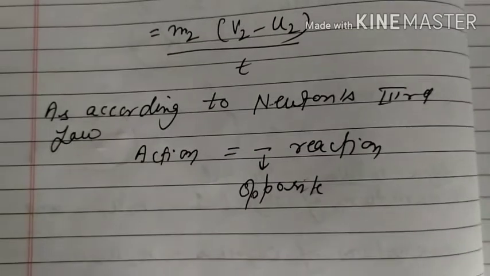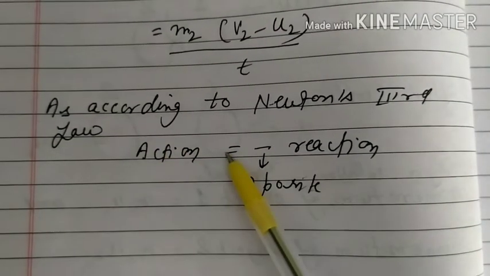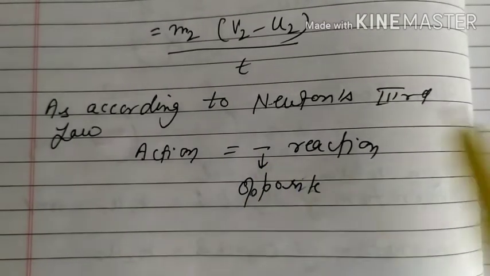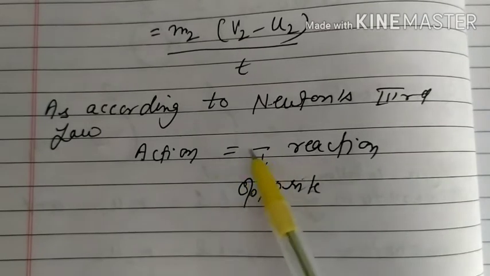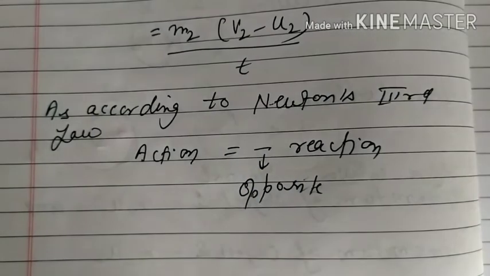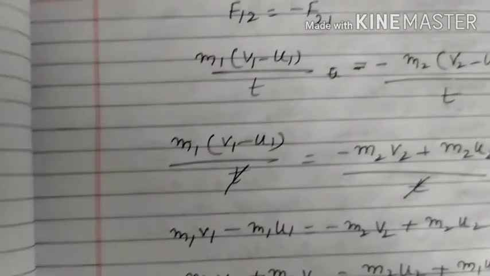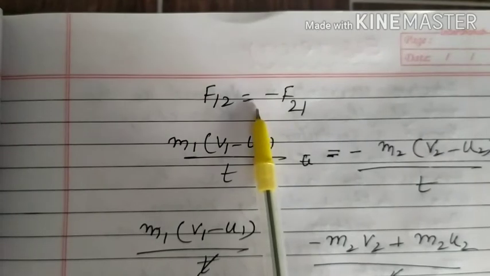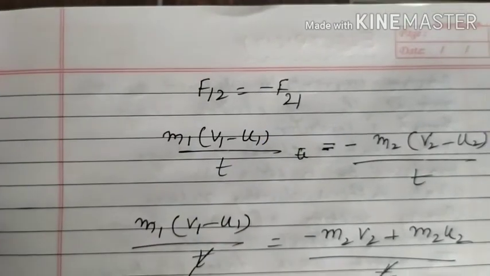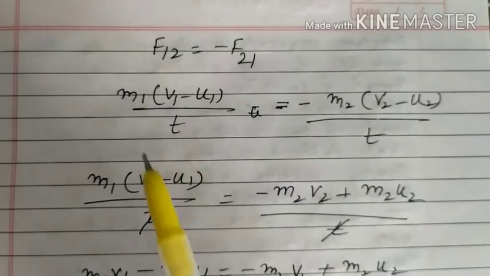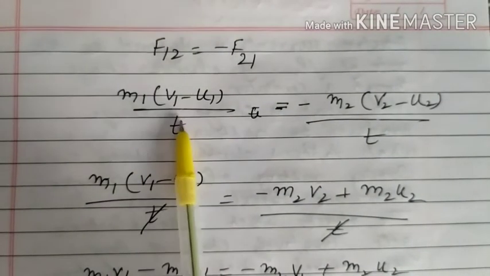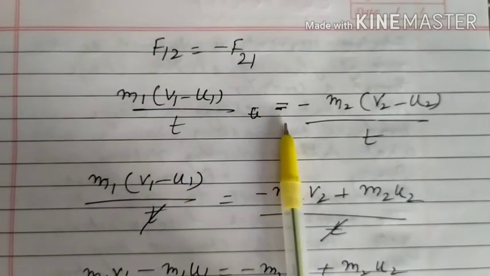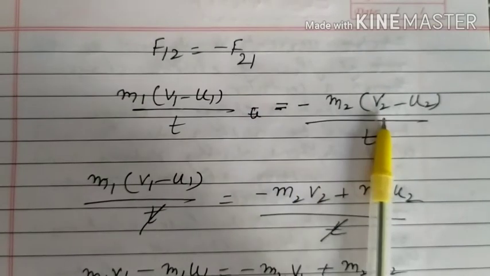Now according to Newton's law, action is equal and opposite to reaction. Action and reaction are equal and opposite, the minus sign shows opposite. Now F12 is equal to minus F21, they are equal, but the negative sign shows opposite. Now m1 v1 minus m1 u1, I take m1 common: m1 times v1 minus u1, divided by t, is equal to minus m2 times v2 final minus initial.